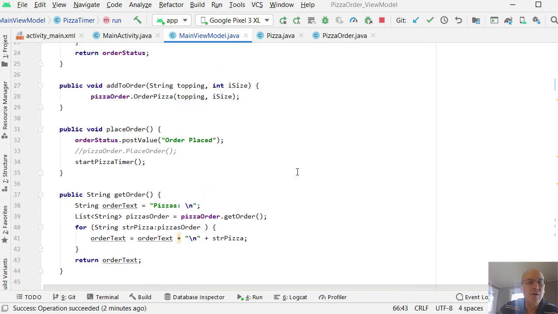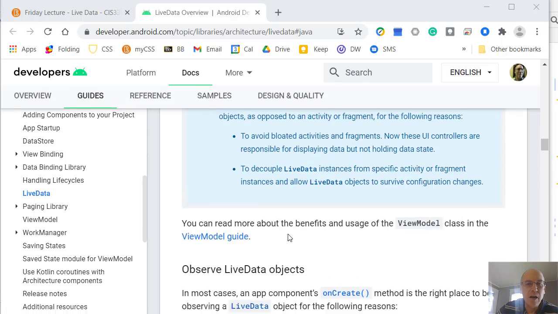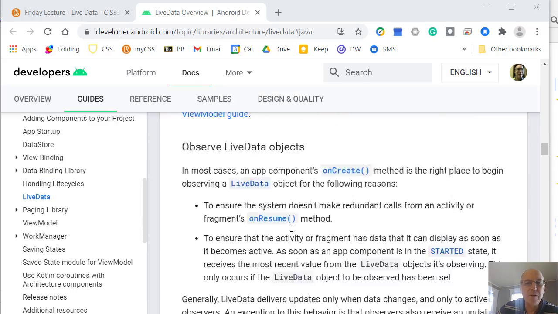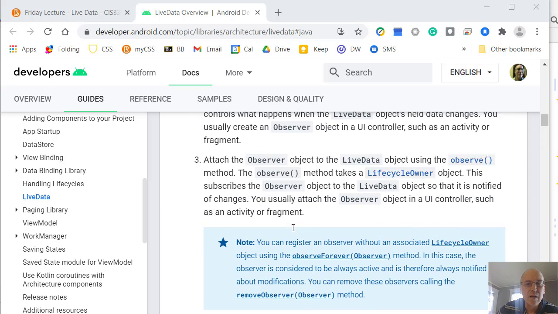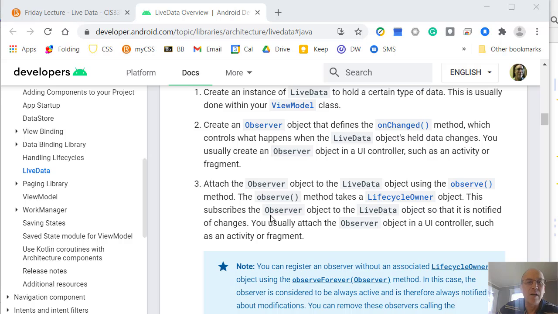Okay, so that's your overview. And those are the 3 parts of updating LiveData objects: we create the LiveData instance, we create the observer, and then we attach the observer to it, and then we can update the data, and it should work. So now let's return here.